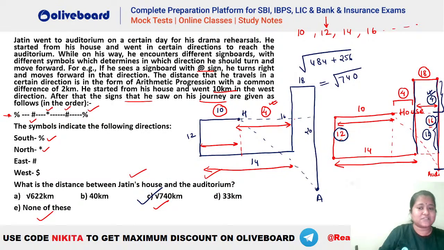And how much is this value here? You can see this value is equal to 18. So you can see this base here is 18 plus 4, that is equal to 22. Now we have to calculate the height. How do we calculate the height? If you subtract 20 minus this value, you will be getting the height of the triangle. So what is this value you actually need to calculate and you subtract that from 20.